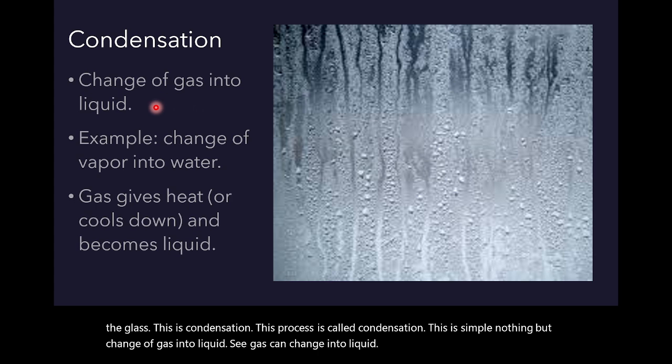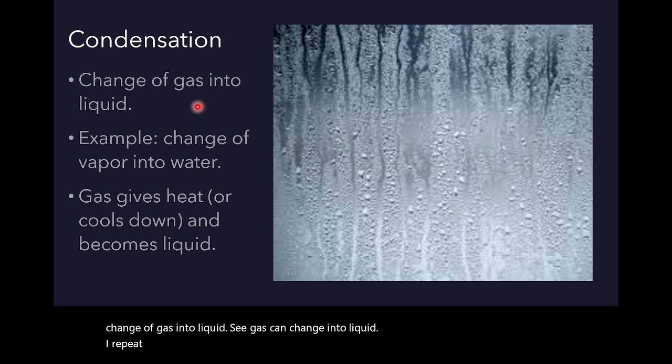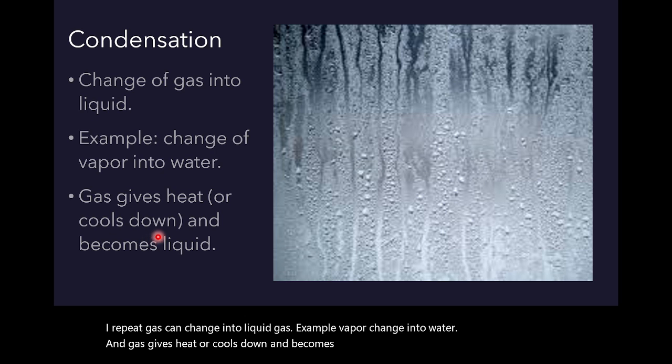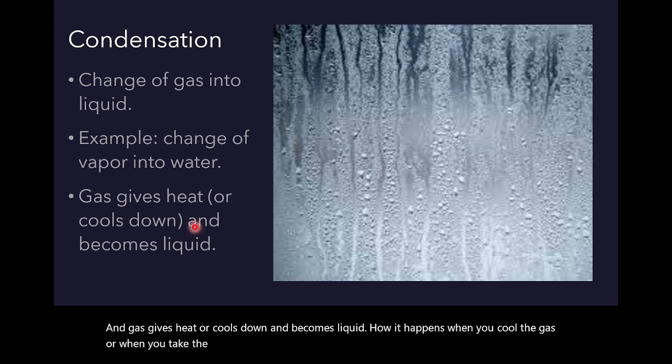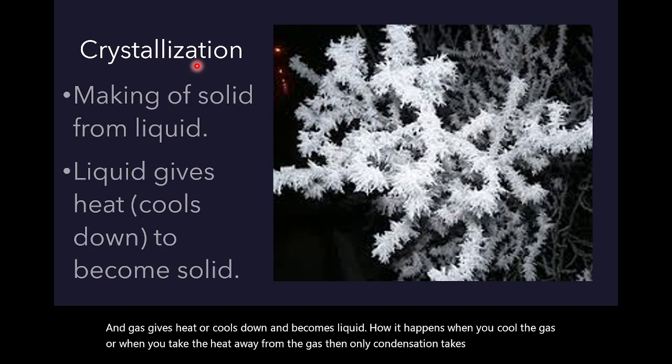I repeat, gas can change into liquid. For example, vapor changes into water, and gas gives off heat or cools down and becomes liquid. How does it happen? When you cool the gas, or when you take the heat away from the gas, then condensation takes place.